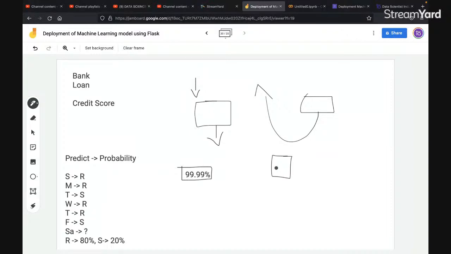Exactly. Even the toothpaste as well, right? They also claim that 99% you will not get cavities, but still it is very difficult. And one thing you need to understand, you might have read during your school days when you were learning science, that a machine cannot be 100% efficient. When we say that, it means no machine can give you 100% accuracy.